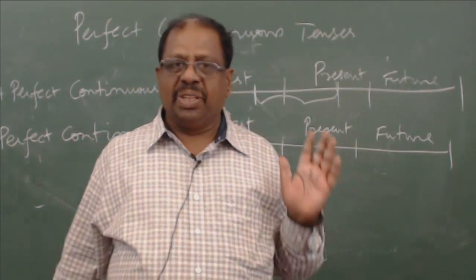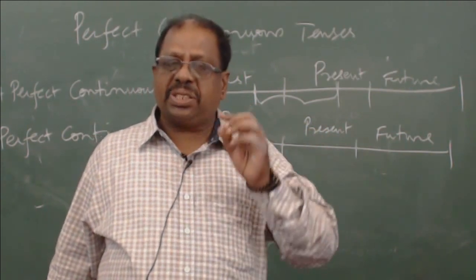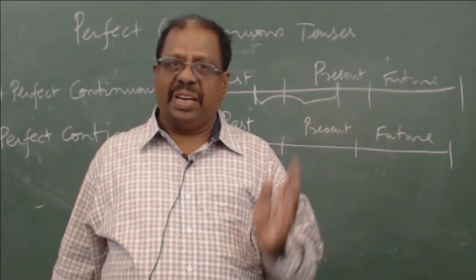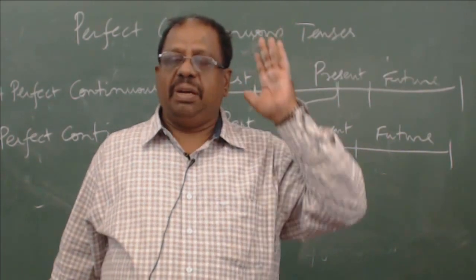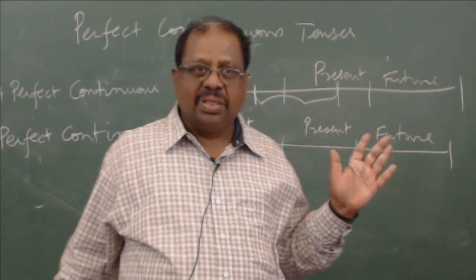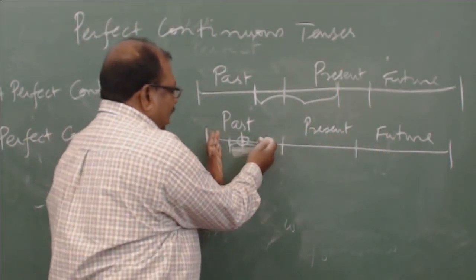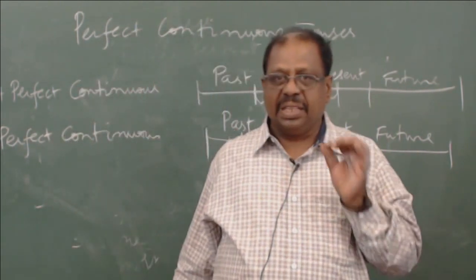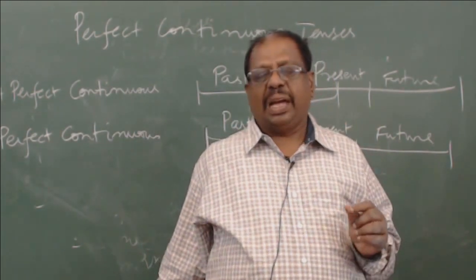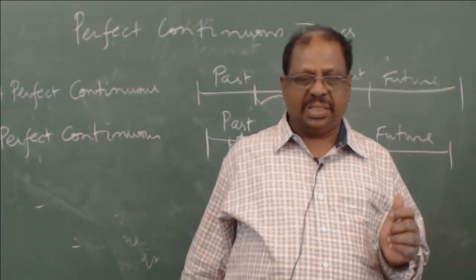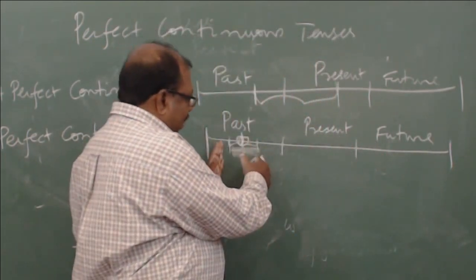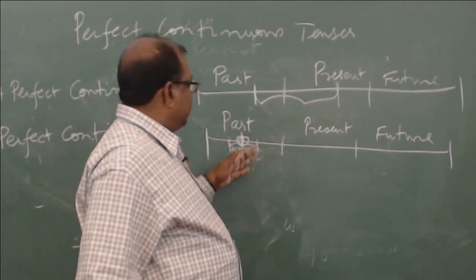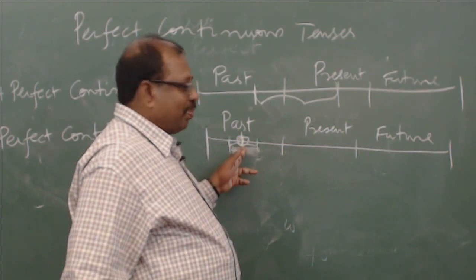For example, suppose I say, while I had been studying engineering during 74 to 79, I met Mr. Ramamurthy. See, the action of my studying is happening for a continuous period in the past and then there is an event which happens in between, a single event. So to indicate that only, I will be using past perfect continuous tense. That is, I will say, while I had been studying engineering between 74 and 79, I met Mr. Ramamurthy.